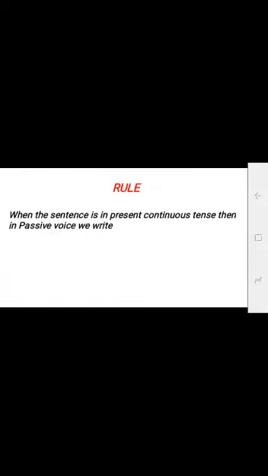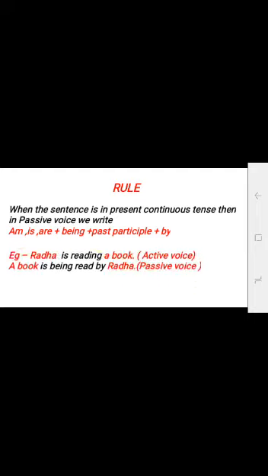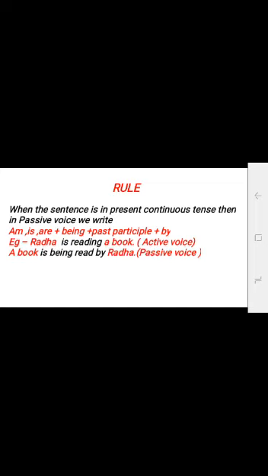Rule. When the sentence is in present continuous tense, then in passive voice we write am, is, are plus being plus past participle plus by. Example, Radha is reading a book. Active voice. In passive voice it will be a book is being read by Radha.